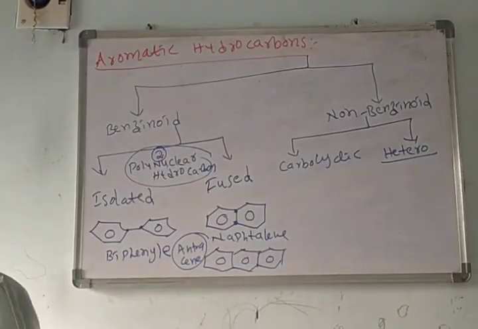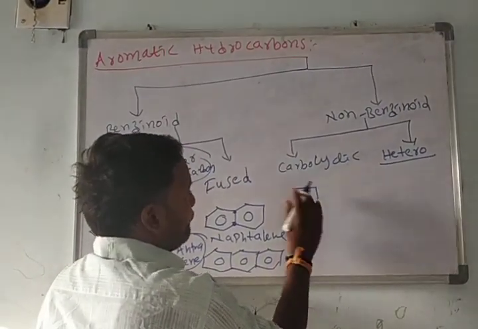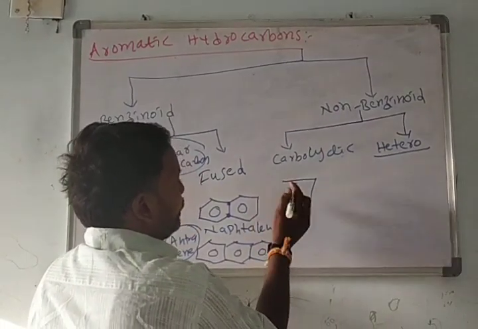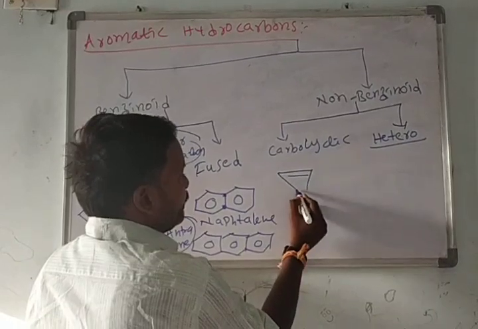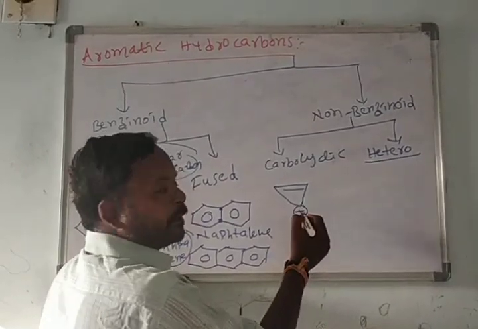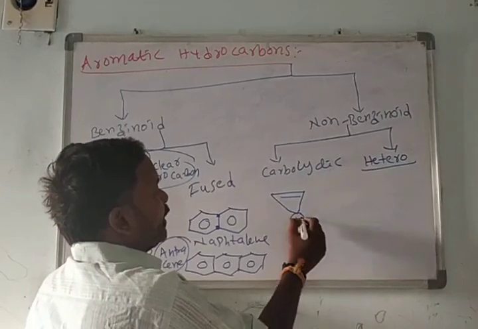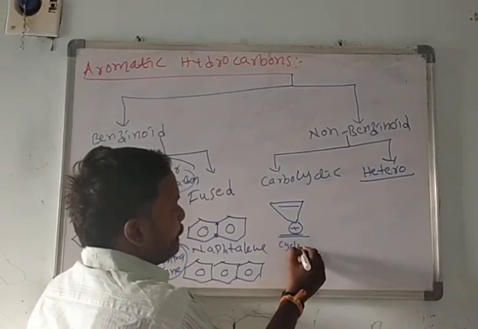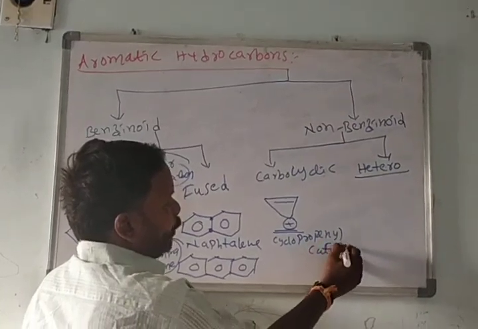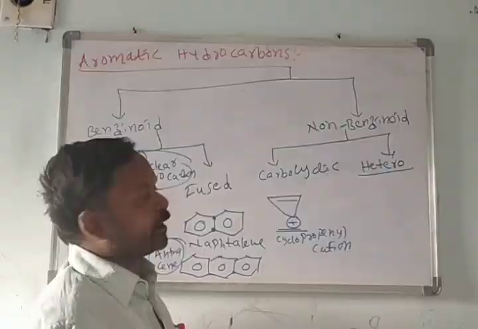An example of carbocyclic non-benzenoid: I will explain the structure in continuation. This molecule is called the cyclopropenyl cation. This is a non-benzenoid carbocyclic hydrocarbon.